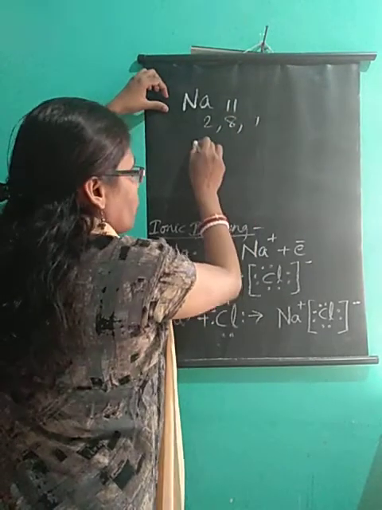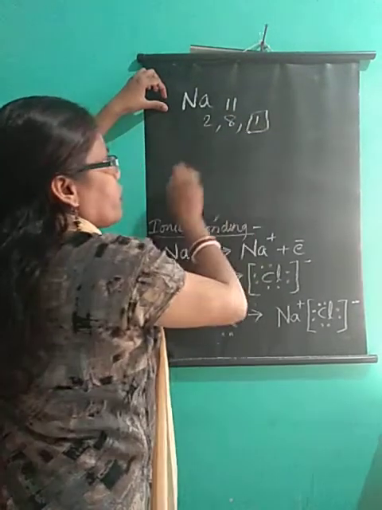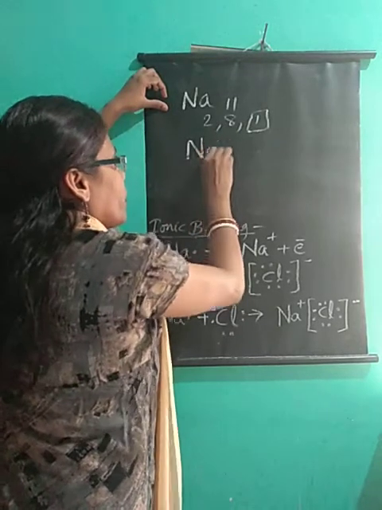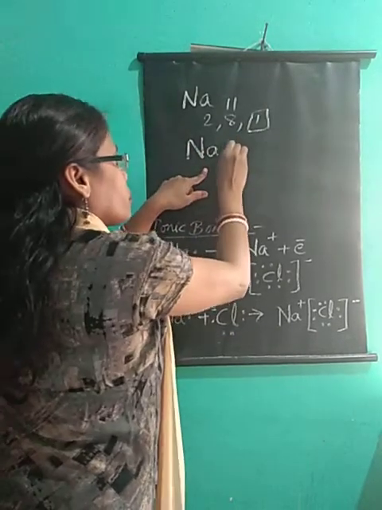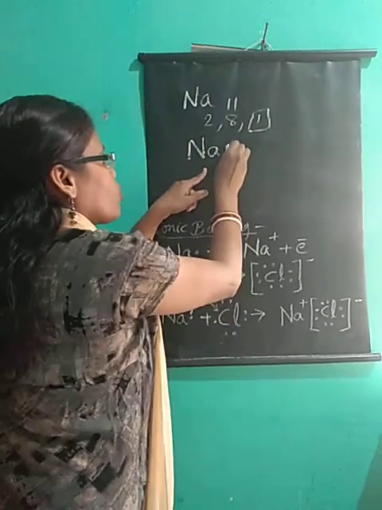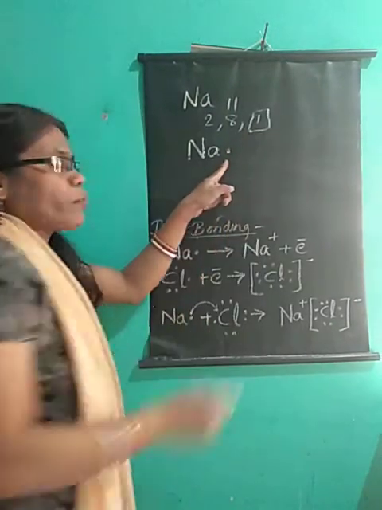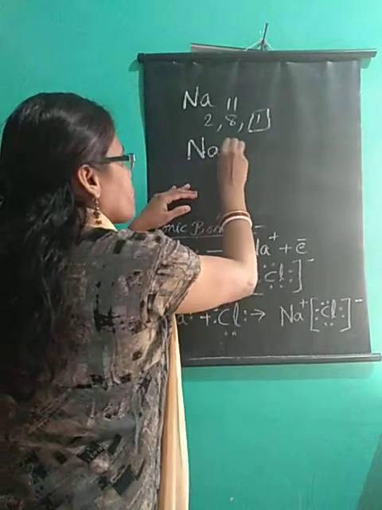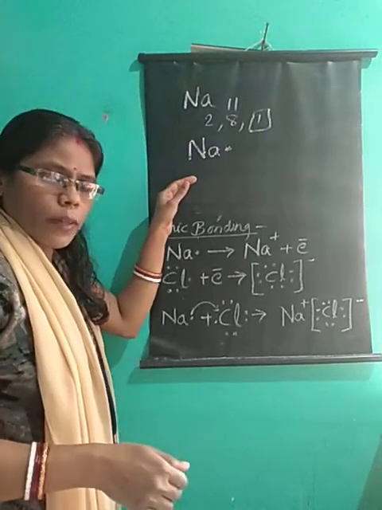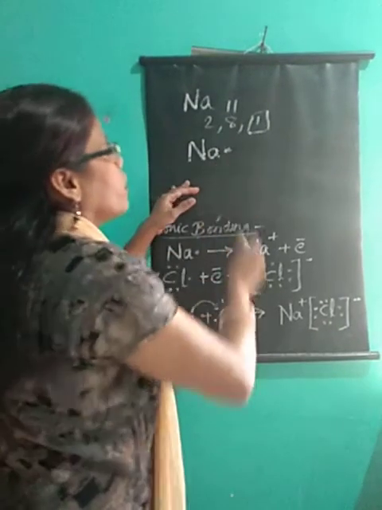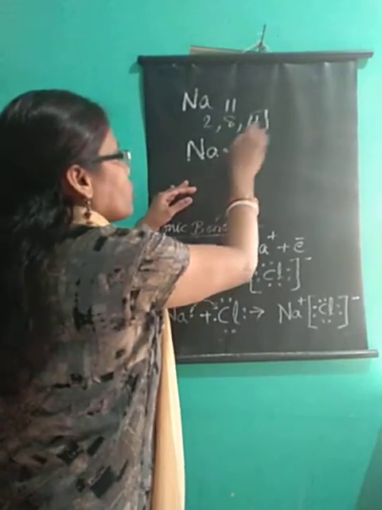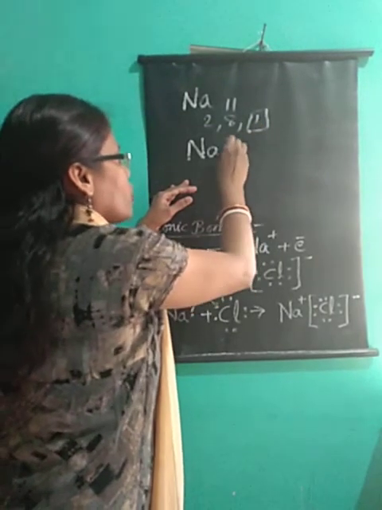In its outermost shell one electron is there. So for this Na atom, we represent this one electron by a dot, or we can also mark it as an asterisk. In some books it is marked by an asterisk, in some by a dot. So you can mark it either way. This outermost shell electron, we are marking it here.